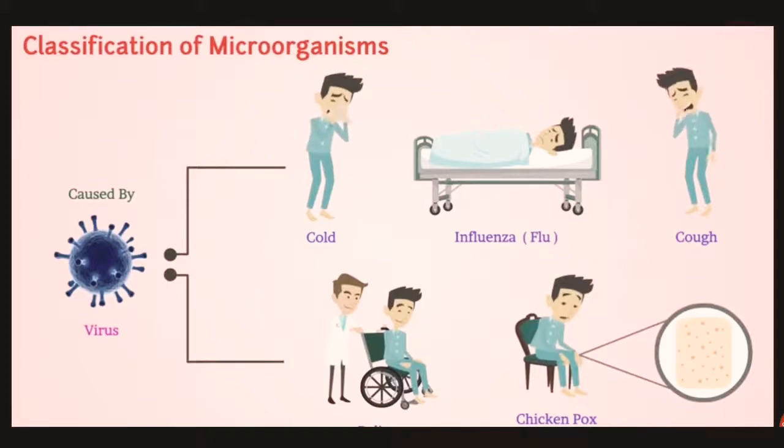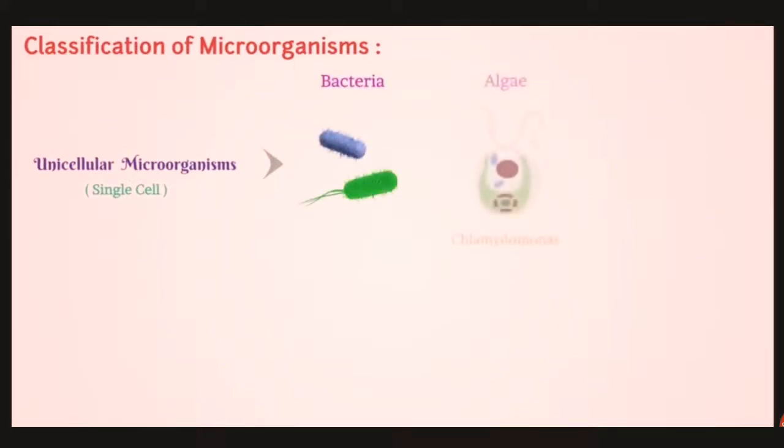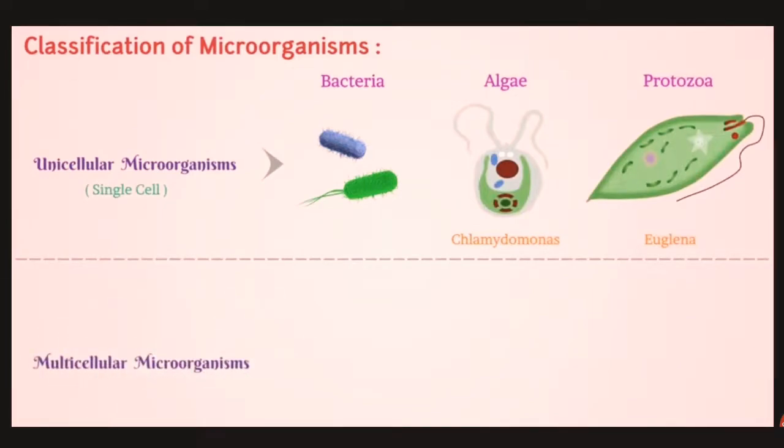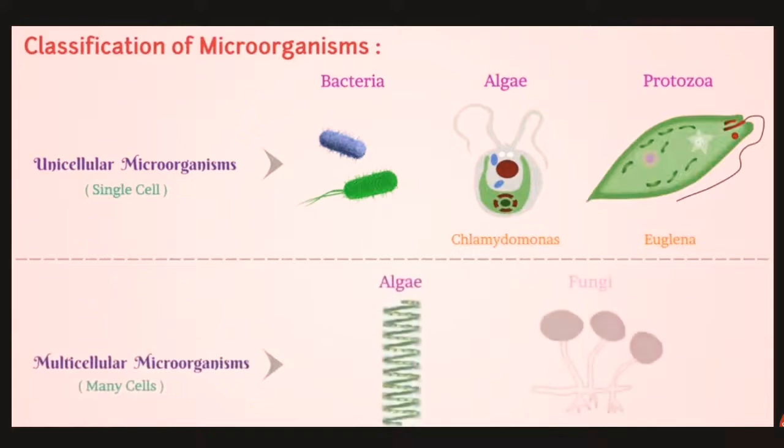Now we will learn about the classification of microorganisms on the basis of number of cells. So first one is unicellular microorganisms. Microorganisms made up of a single cell are known as unicellular. Example: bacteria, algae, and protozoa. Whereas another category is multicellular microorganisms, having a many-celled body. Their body is made up of many cells. For example, algae and fungi are the multicellular microorganisms.